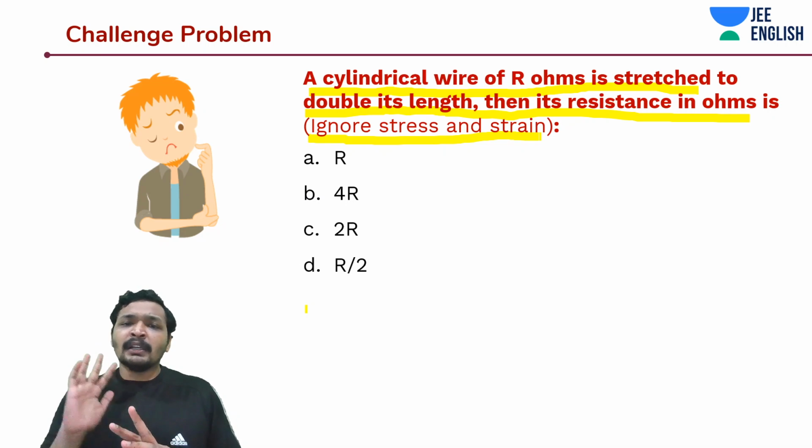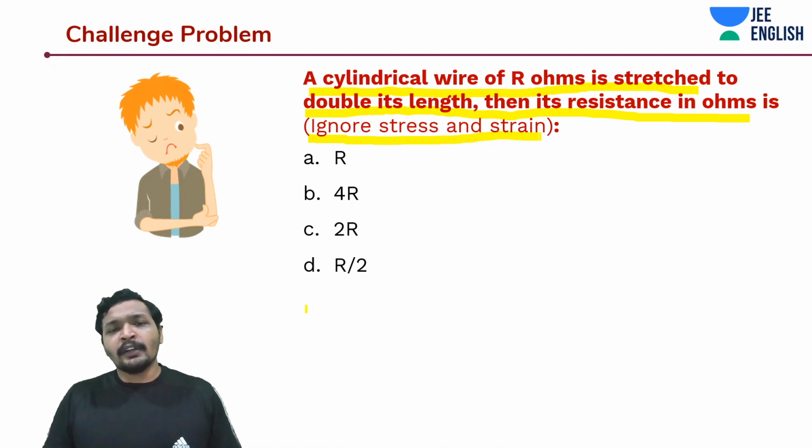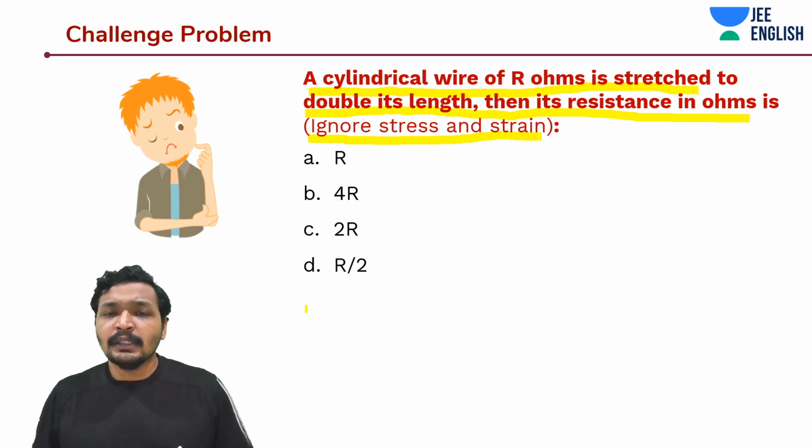The mass and density are constant. That means the volume should remain constant. So you equate the volumes. In simpler terms, 2L into A dash is equal to A into L. That means A dash should be A by 2.